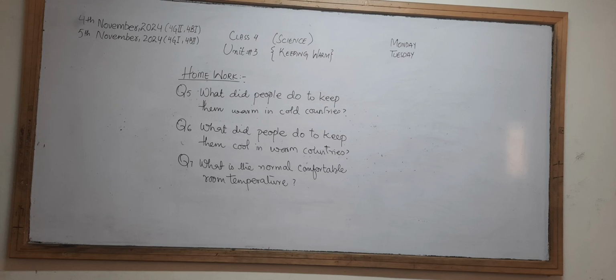And question number 6 is, what did people do to keep them cool in the warm countries, just in June, July, in these areas? What did people do mostly in order to keep them cool, so that they didn't feel any hotness? So this is question number 3. And now question number 7 is, what is the normal comfortable room temperature? Normally, what is the normal temperature for all of them to stay in their rooms and feel very comfortable?